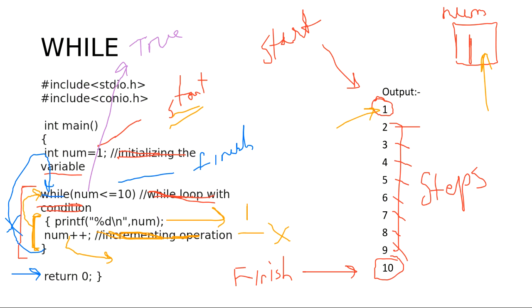So that's why the steps are required. If I use num++, the value of num, which is 1, will become 2.